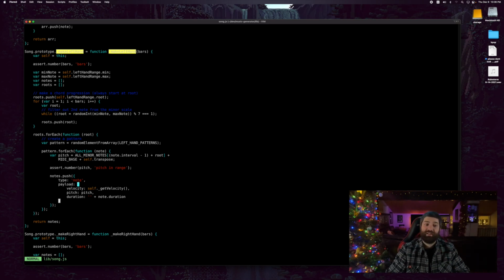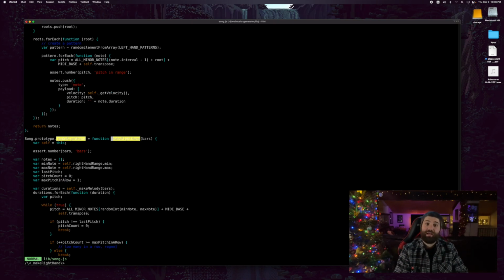Little note here, this velocity uses a function called getVelocity. That just randomly assigns a number between a range. The velocity is how hard the note is hit. So if I were to just lightly hit a key, pretty weak. If I were to slam on it, it gives you a different sound. The velocity is just how hard it was slammed. It's a number between 0 and 127. So the next thing we can jump to is, we know how the left hand is made, we can now go to the right hand.